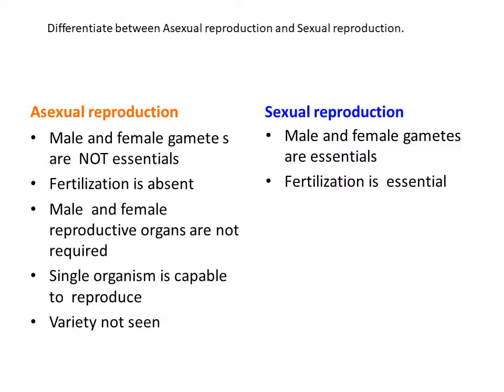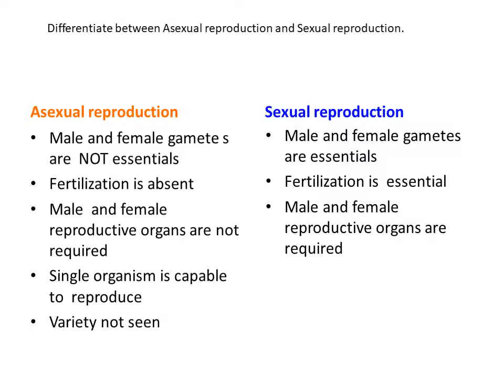Fertilization is also essential. When male and female gametes are there, there must be fusion, and that fusion is known as fertilization. Male and female reproductive organs are also required for the production of male gametes and female gametes.